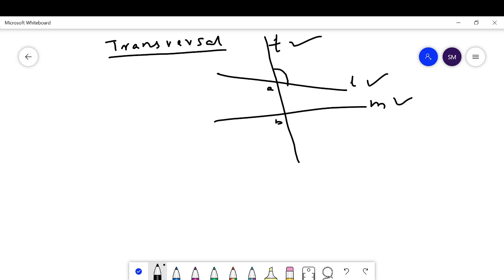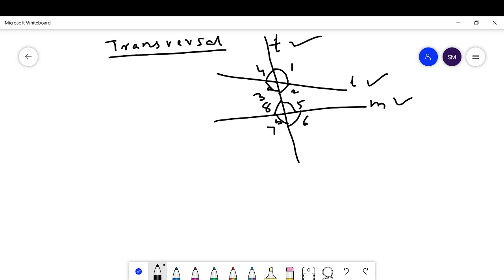Then 8 angles are formed: angle 1, angle 2, angle 3, angle 4, then angle 5, angle 6, angle 7, angle 8. The transversal forms 8 angles. Then what do you mean by corresponding angles?